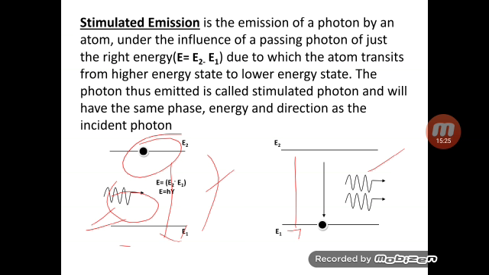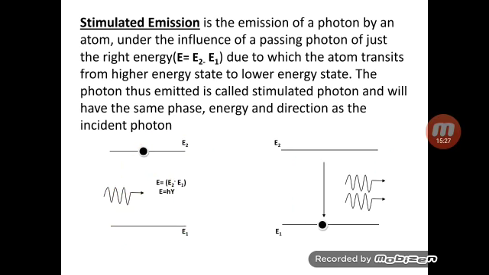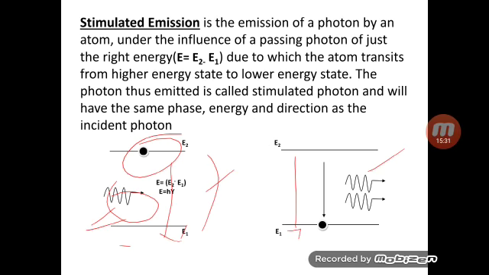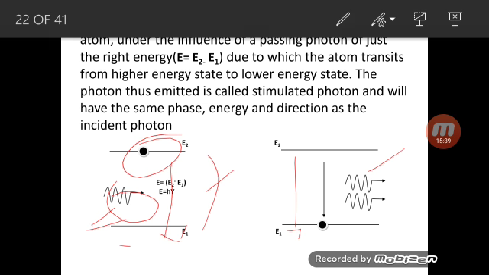So I can say that stimulated emission is the emission of a photon by an atom under the influence of a passing photon of just the right energy, due to which the atom transits from the higher energy state to the lower energy state.